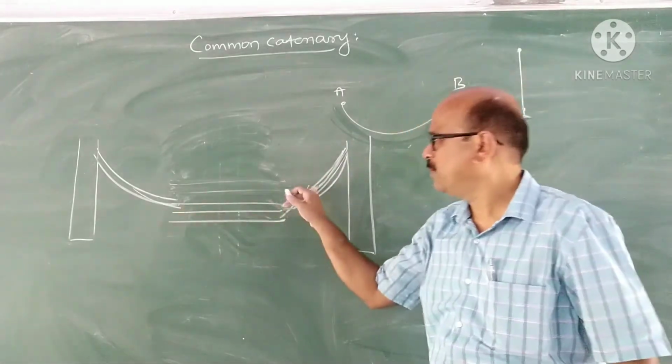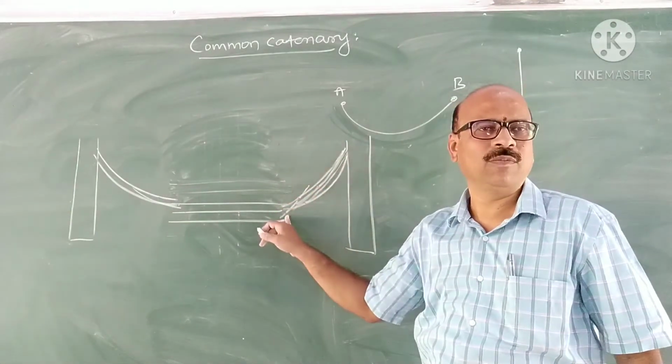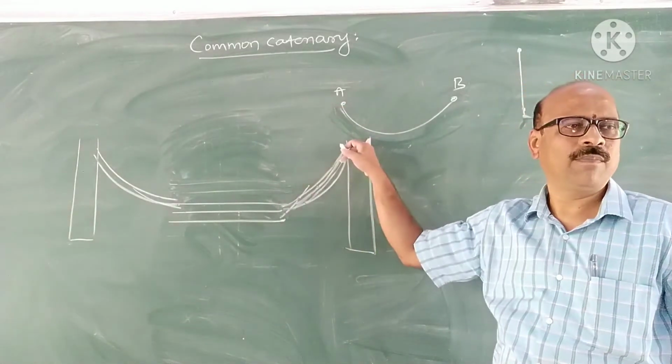This bridge is supported by these 2 ropes. What is the shape of the rope? This is the shape of the rope, and this forms part of the catenary.